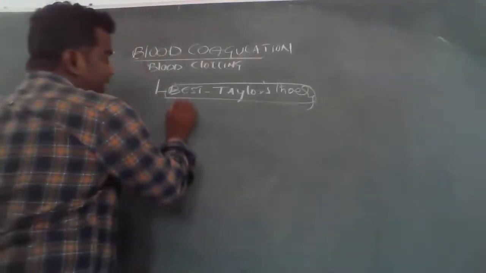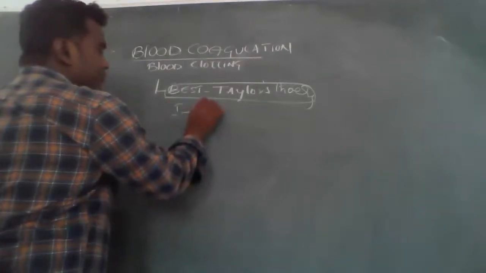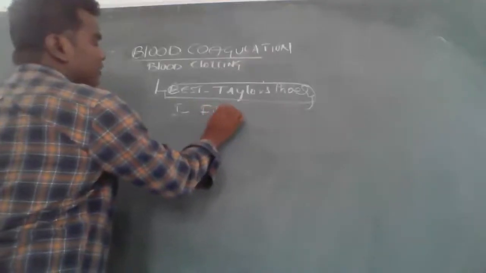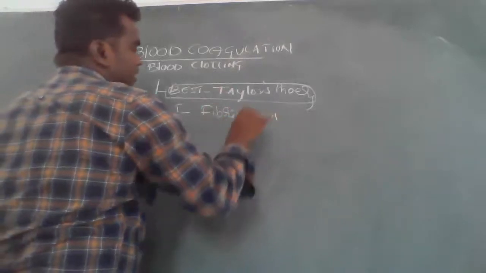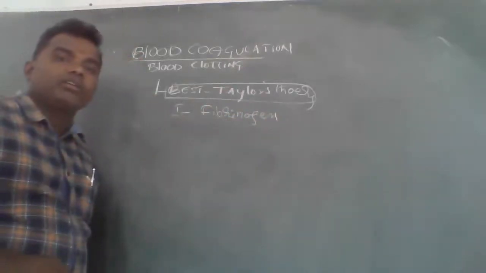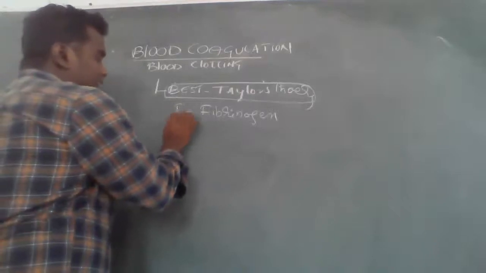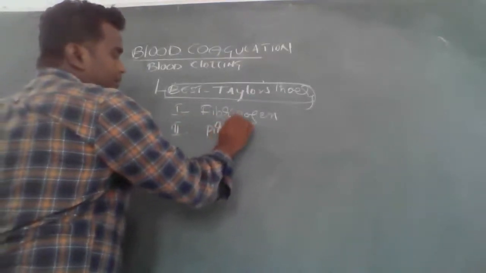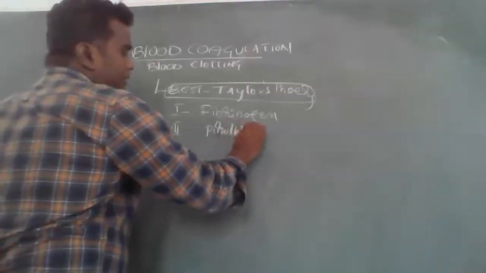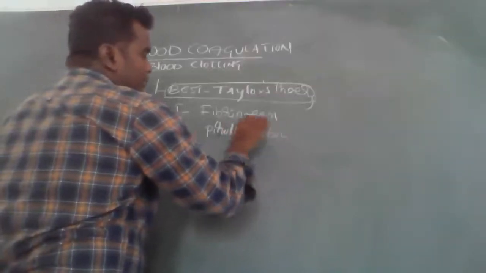What are the four factors? Number one, fibrinogen. Number two, prothrombin.